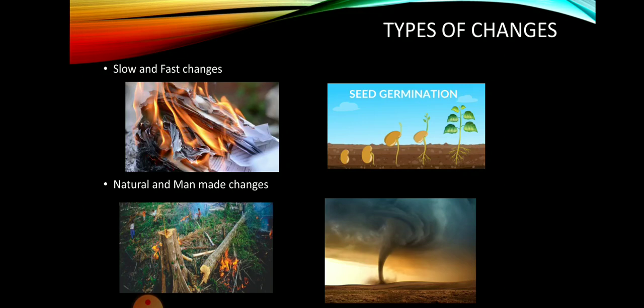And the other changes, like artificial or man-made changes, are brought about by human activities. Like when a tree is felled, that is deforestation, it occurs due to human interference. A room is lit by a bulb, when we turn a switch on it will turn on, and when we turn it off it will be off. So these are all changes where humans play a role. A car is made to move from one place to another. This is also again a man-made or artificial change.